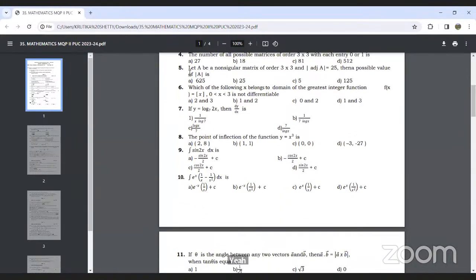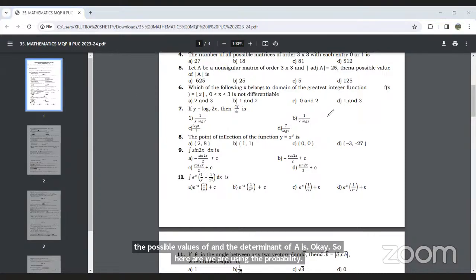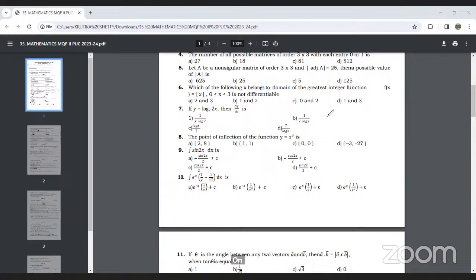Okay, so next, question number 5. Let A be a non-singular matrix of order 3 cross 3 and determinant of adjoint of A is equal to 25. Then the possible value of determinant of A is. Here we are using a property on determinants, and the same property is given in your textbook also.